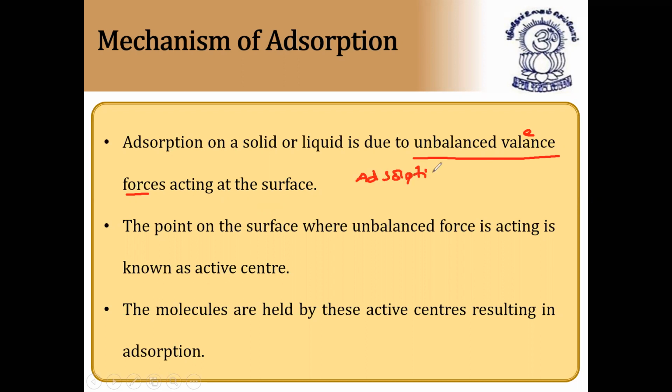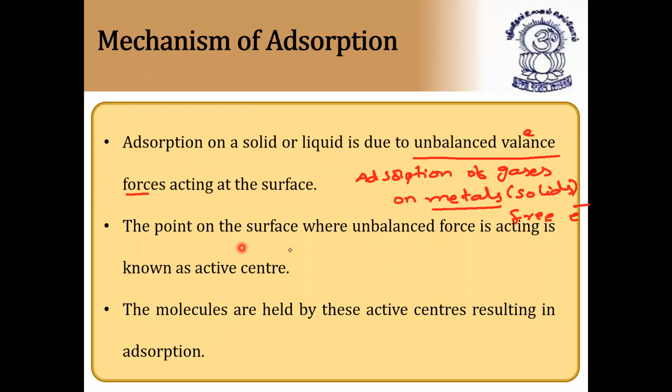Adsorption of gases on metals. This can be done. Metals are solids already. You know, metals are nothing but what? They are solids at room temperature. So on metallic surfaces, adsorption of gases takes place easily because metals have free electrons. They have free valence electrons, that is, they are unbalanced. Due to which, what happens, their place will be occupied by the